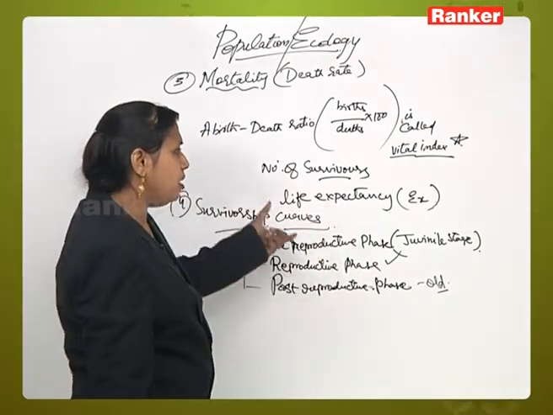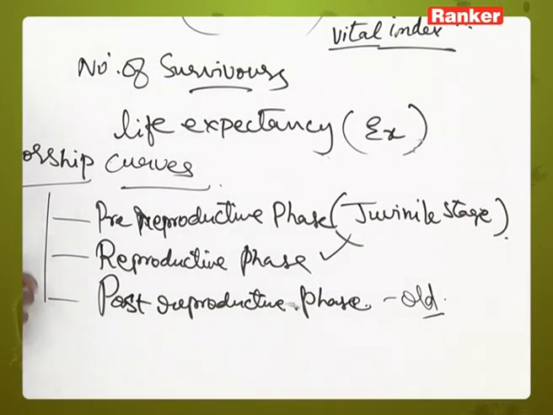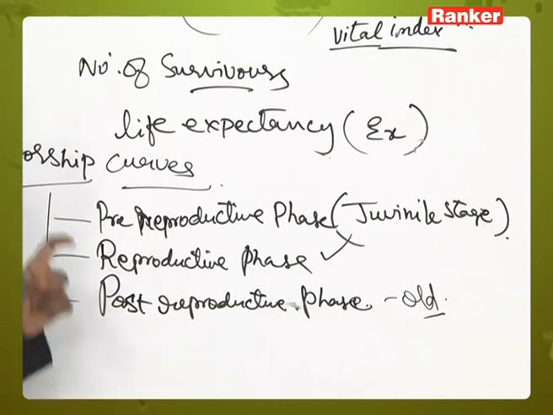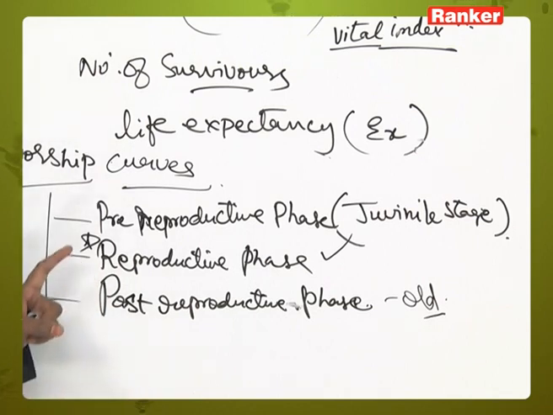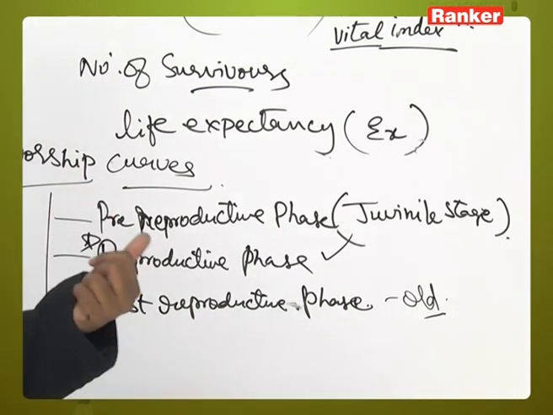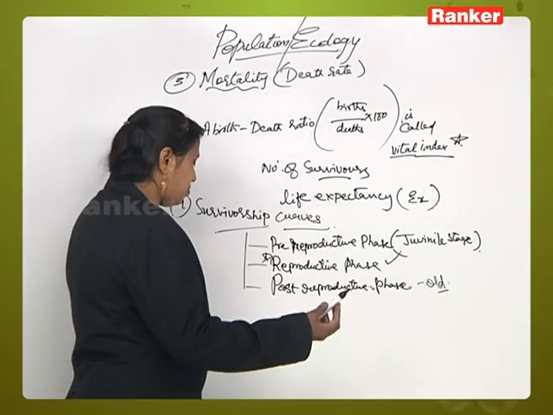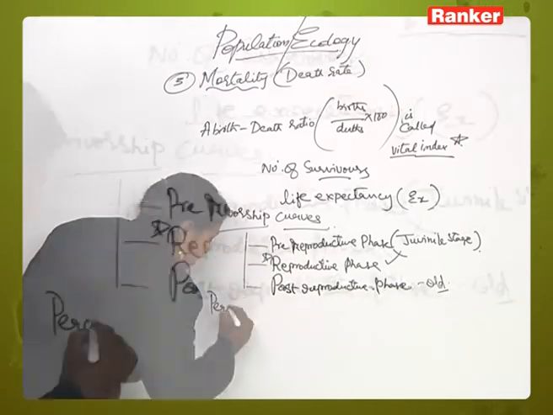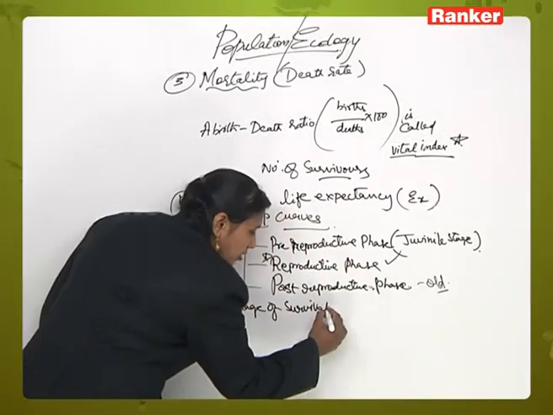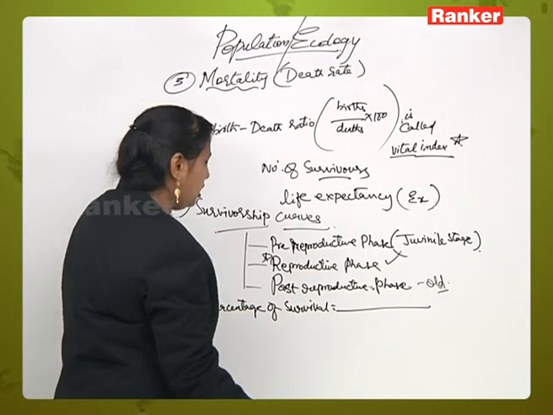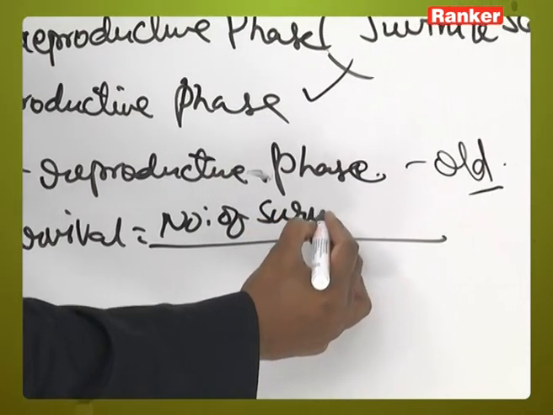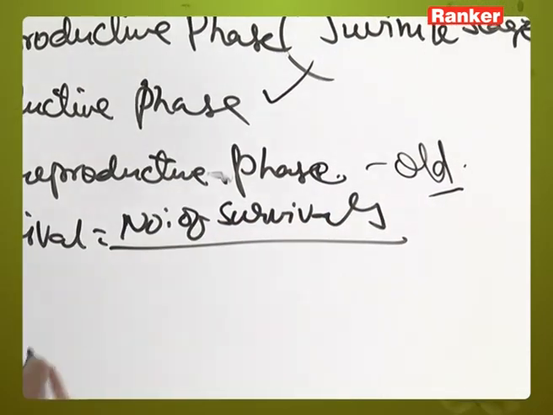So across the different age groups, a stable population is seen in the reproductive phase of the life cycle of an individual. This can be shown by curves called survivorship curves, where we consider the percentage of survival of individuals in a population. What is the percentage of survival? It is the number of survivors, meaning how many individuals are living, divided by the number in the original population,